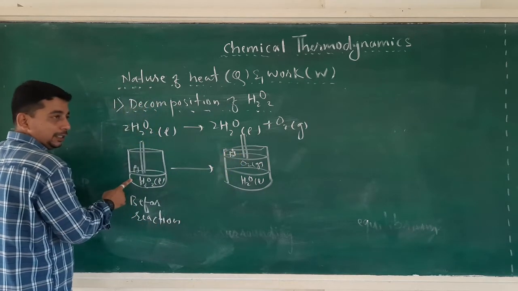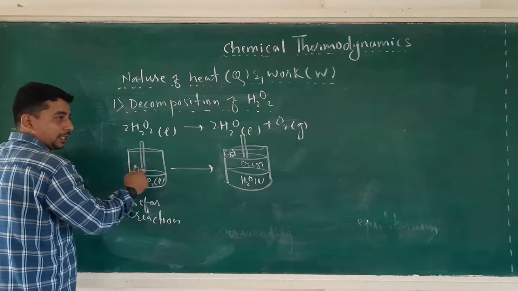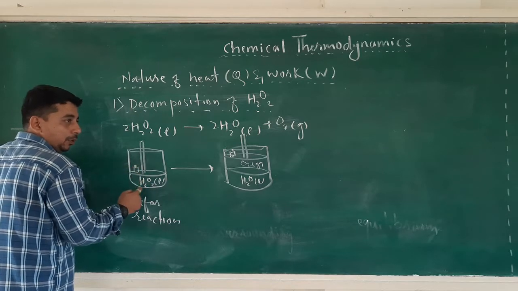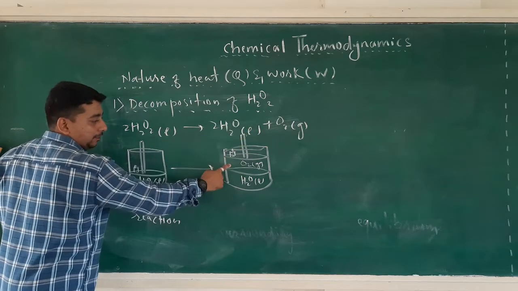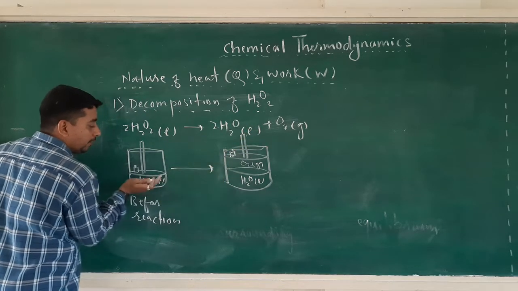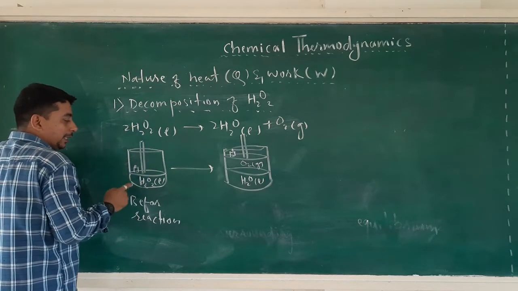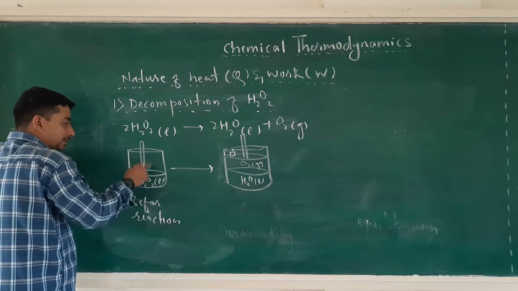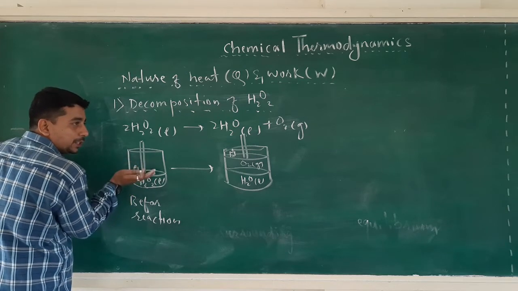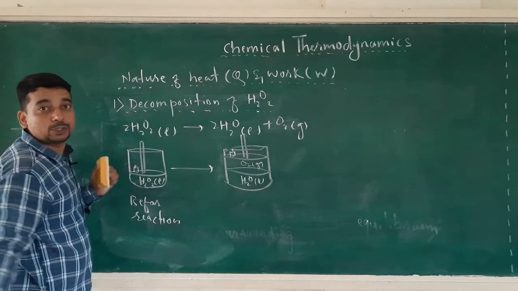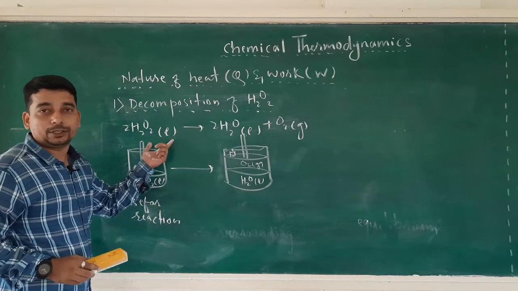This is the same assembly. The H2O2 is enclosed in a cylinder fitted with a frictionless movable piston. Due to the formation of O2 gas after completion of the reaction, the height of mass has been raised into the surrounding. The system is losing its energy to push the piston towards the outer side, therefore the system is losing its energy to the surrounding.